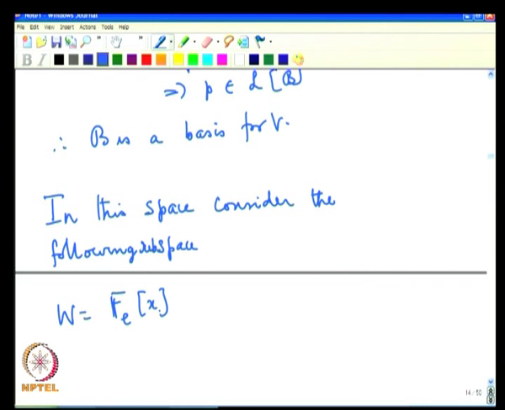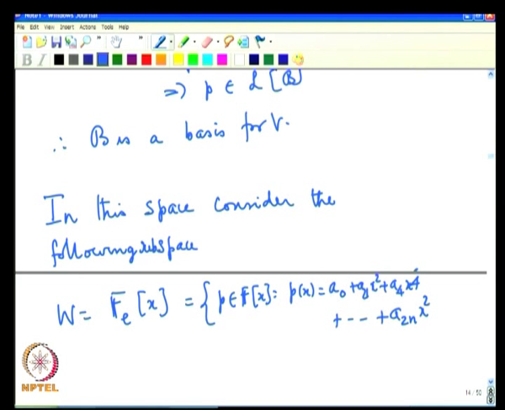It is the set of all polynomials which have only the even powers of x, that is, the polynomials belonging to F[x] such that p(x) is of the form a0 plus a2 x squared plus a4 x to the power of 4 plus etcetera plus a2n x to the power of 2n.